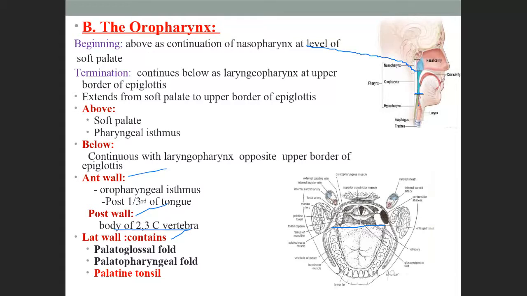Don't mention only the cervical vertebra; remember, you should connect it with the body of the cervical vertebra. And then the lateral wall has the folds, palatoglossal fold, palatopharyngeal fold, and palatine tonsils.